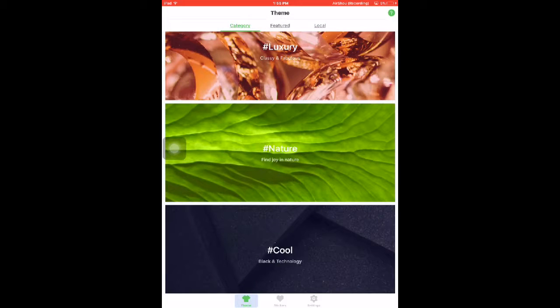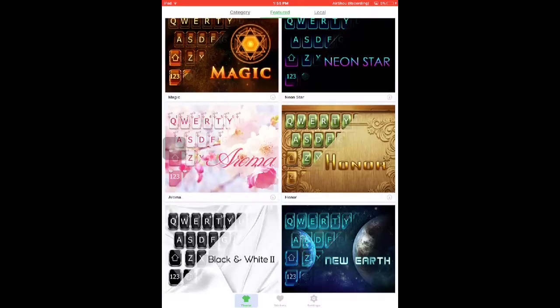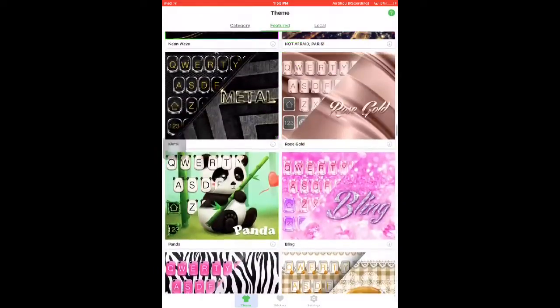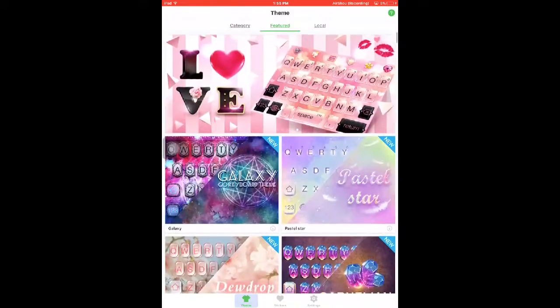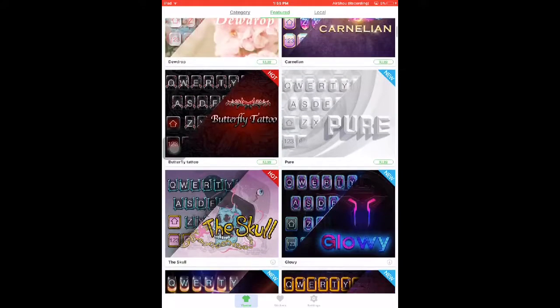Then what you want to do is pick anything you want. Some are for money, like I'll show you a few that are for money, all the way at the top. You see the $1.99, equal to $2. If you want to waste money and buy that, I wanted to buy the pure one, but then when I saw it was for money, I'm like, I'm good.